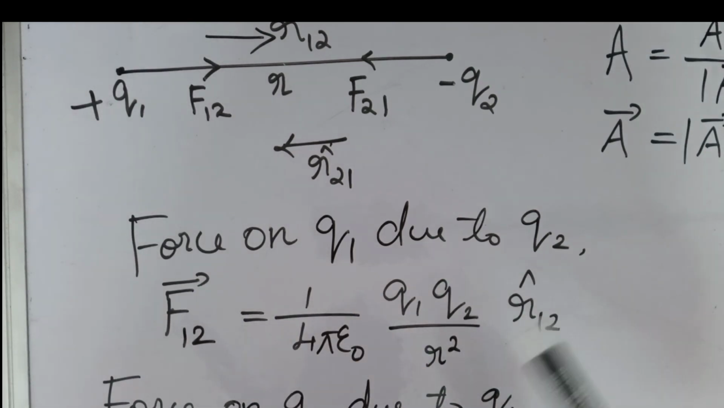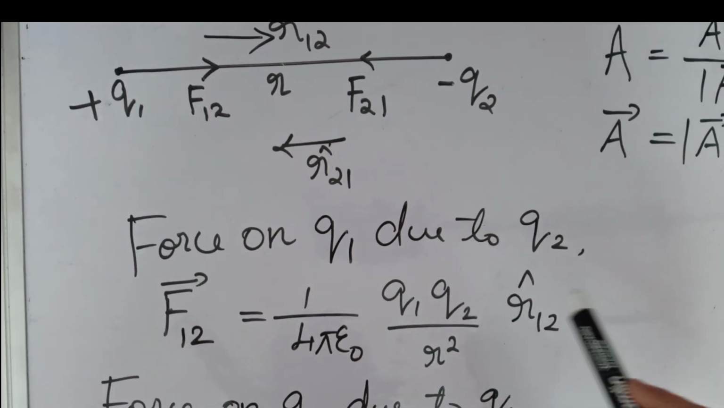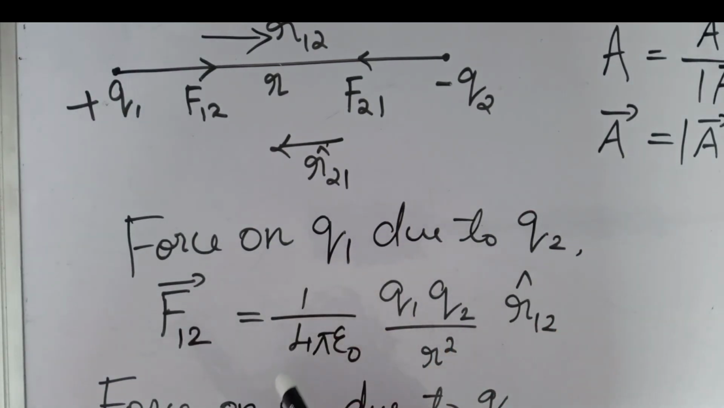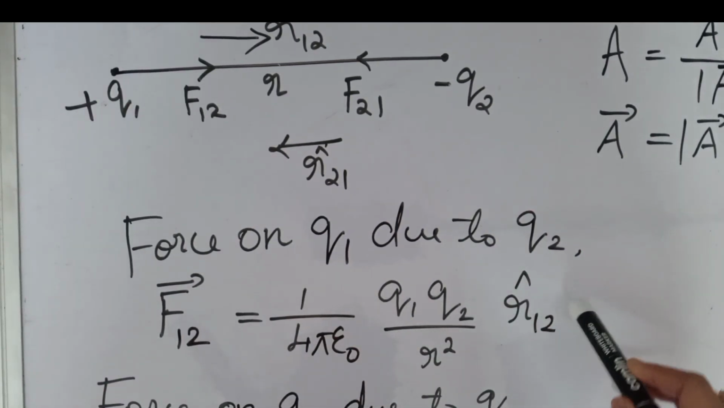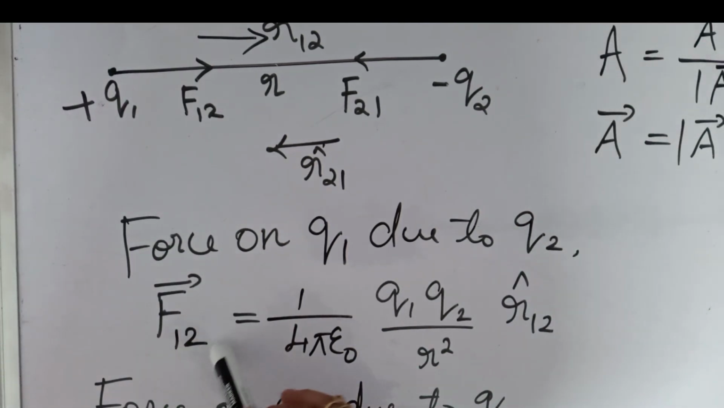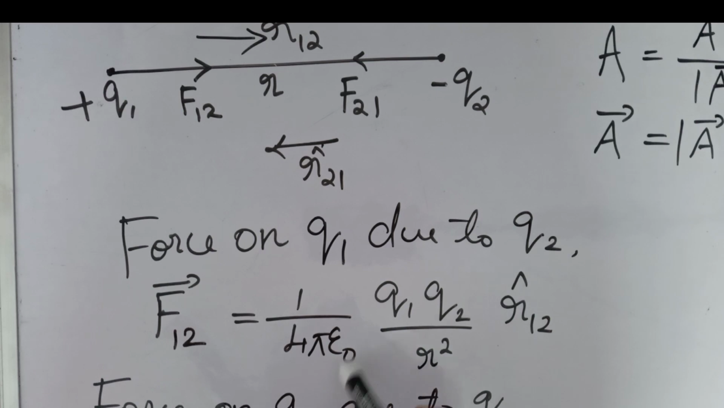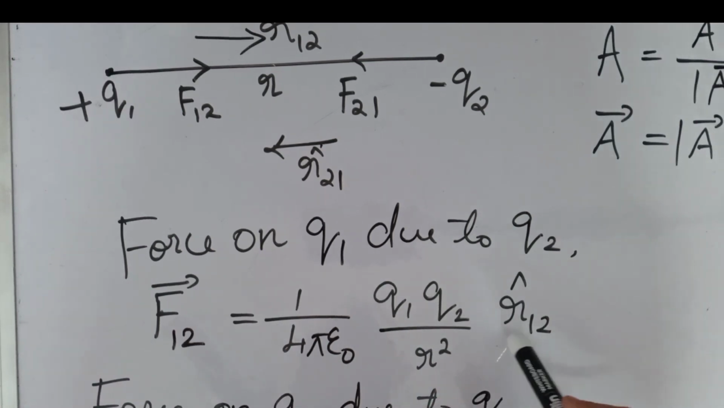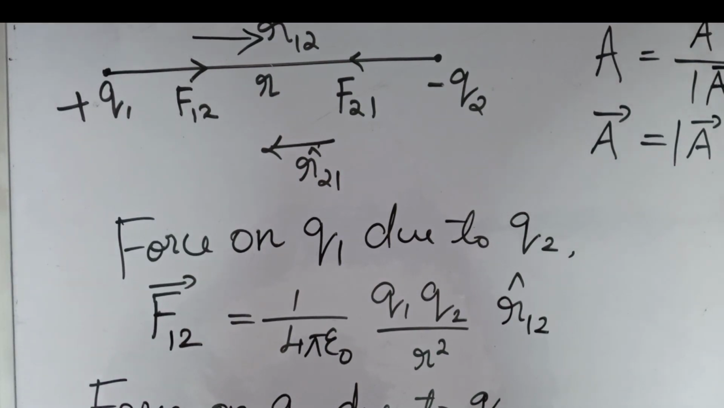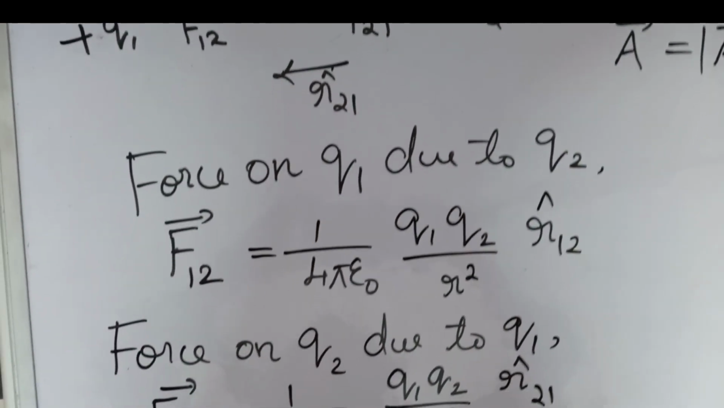Now we have to get the direction. For that, what do we have to do? We have to multiply with a unit vector. So this is the modulus of the vector, and into the unit vector, that is R12 cap. Clear? So vector F12 will be equal to 1 by 4 pi epsilon 0 Q1 Q2 by R square into R12 cap. And in a similar way we can represent the force on Q2 due to Q1.